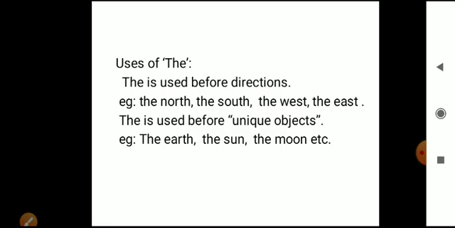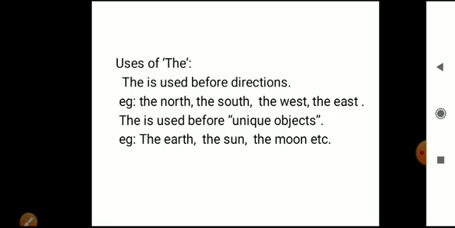You have to use the article "the" when you are speaking about directions, like the north, the south, the west, the east. The sun rises in the east. As we have learned this example from the earlier stage, from when we were kids, we know the sun rises in the east, the sun sets in the west. So you use "the" before the direction. Okay, beta?